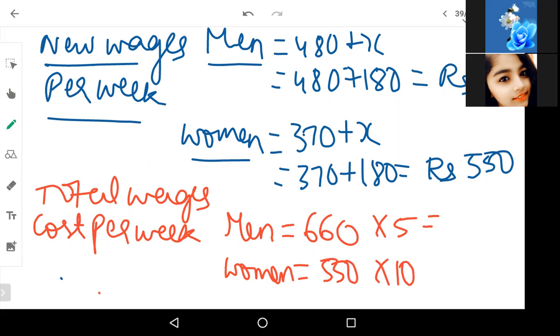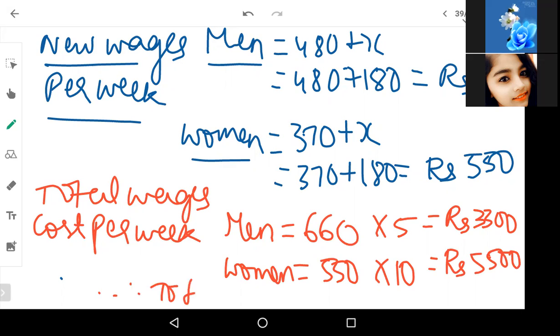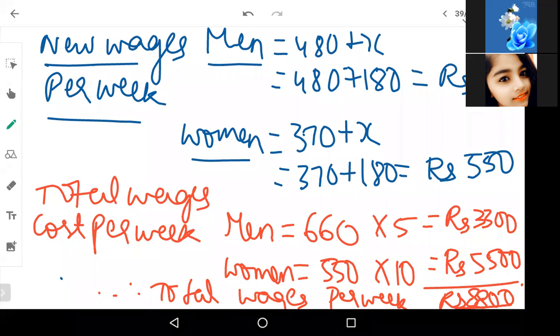So 660 into 5 will give me 3,300. And 550 into 10 will give me 5,500. So therefore, total wages per week is rupees 8,800. Okay, so we found out the total wages per week. Understood? Any doubts here?